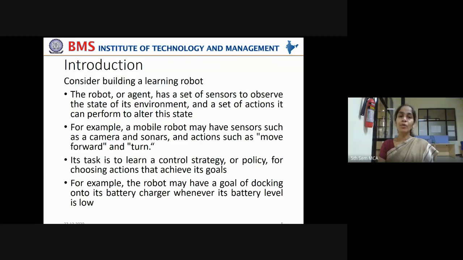Right? So the robot or agent has a set of sensors. In this case, it is a little sophisticated robot, not like Siri or Alexa. It is a robot or agent which has a set of sensors to observe the state of its environment and a set of actions it can perform to alter the state. So how can it sense its environment around it? By using some sensors.